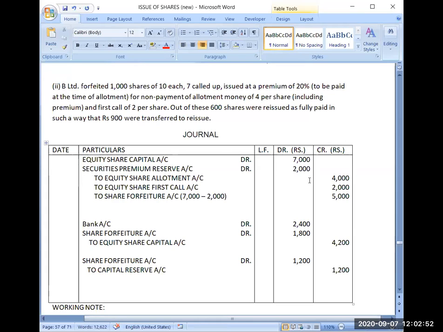First call not received, 2,000. Now you have received only application money. So out of 7, or you can say out of 7 minus 2 for allotment, minus 2 for first call. So that means application money is rupees 3 per share. So it will simply become 3,000.